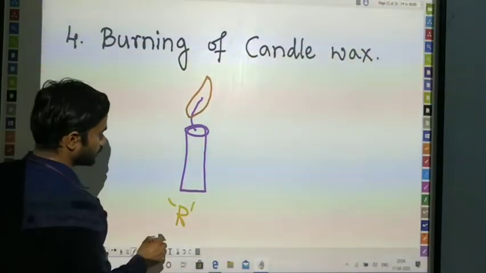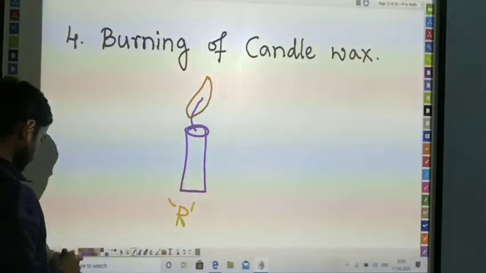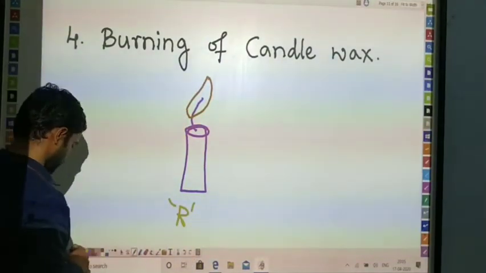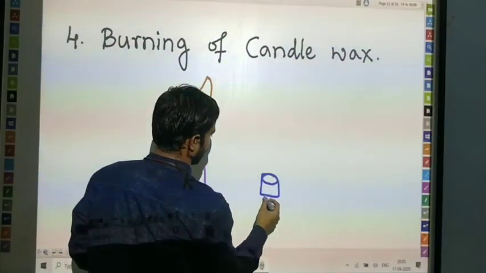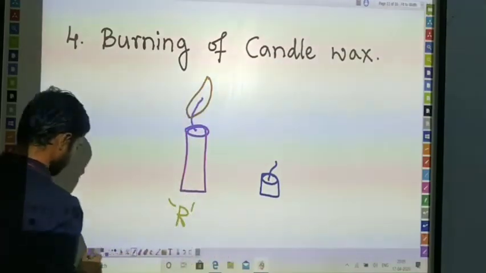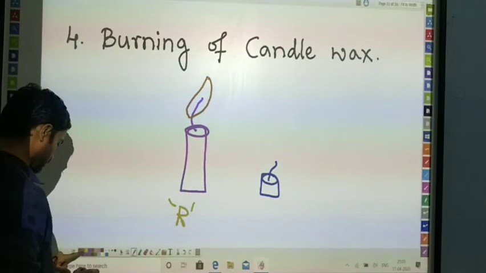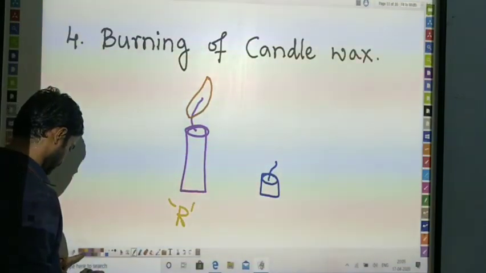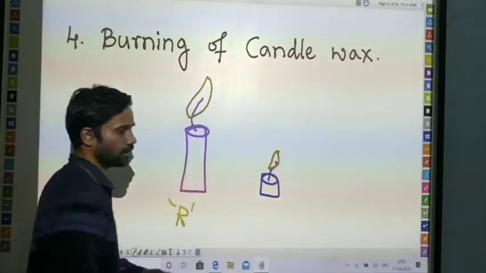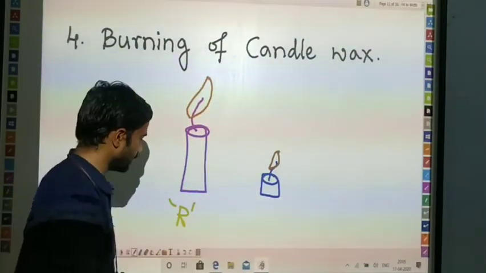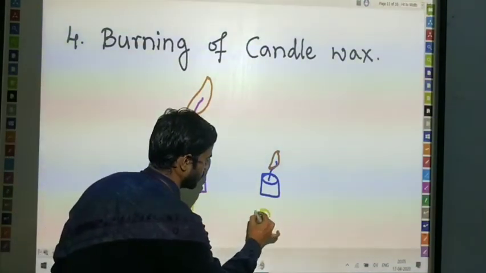After burning it, our candle is going to change its complete shape. I will consider it as our product.